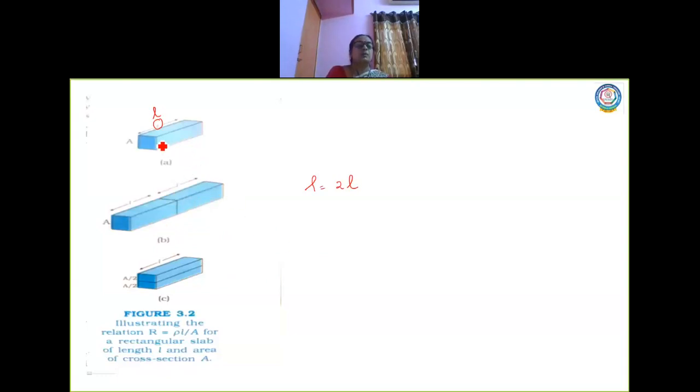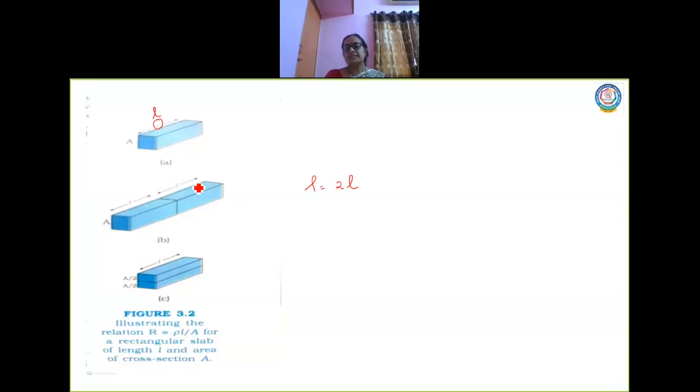Now when we talk about the potential difference between 2 points on this slab, let us take the potential difference to be V. Whenever we talk about potential difference, we talk with respect to 2 points. So let us take the potential difference across the first slab, here and here. Remember the topic, capacitors connected in series and parallel.